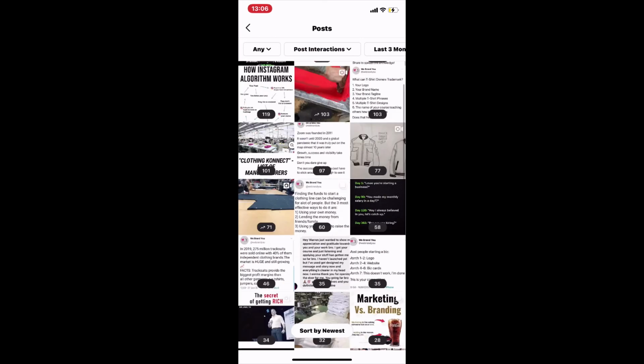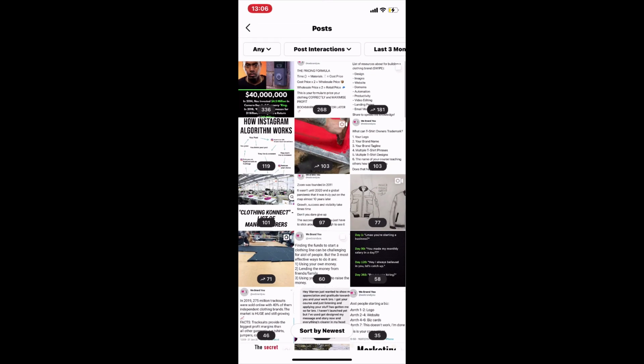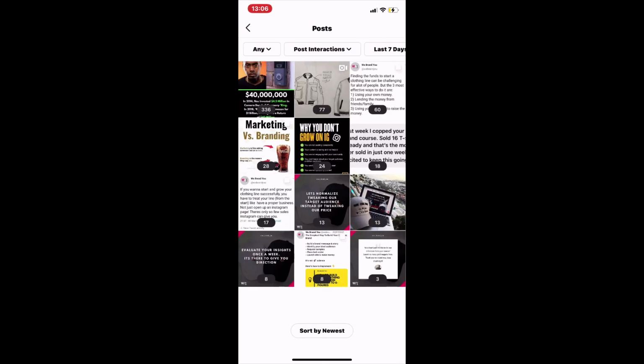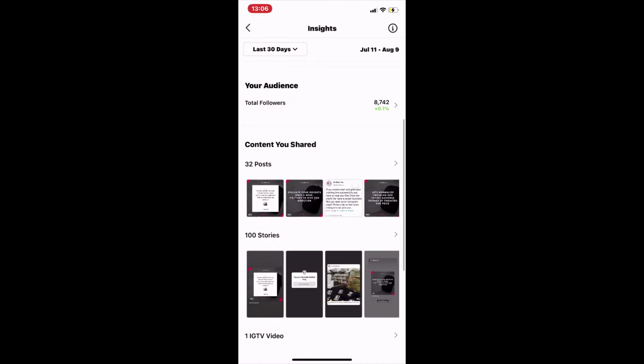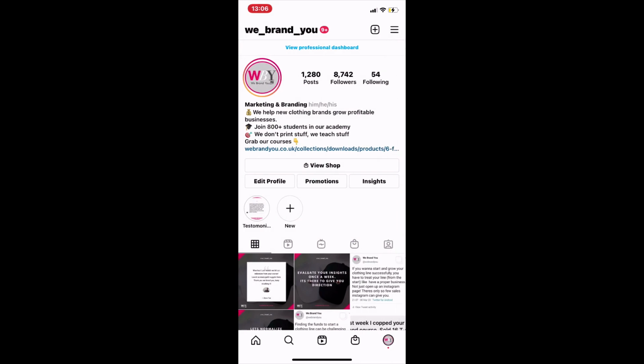The more you post what they want to see, obviously the better your page is going to get. Okay, and you can change it down to like the last 7 days and narrow it down even more. You can see those couple bits. So use those two things, your post insights and your audience insights, in order to find out when the best time to post is, and also which kind of post and which kind of content your followers are feeling the most.